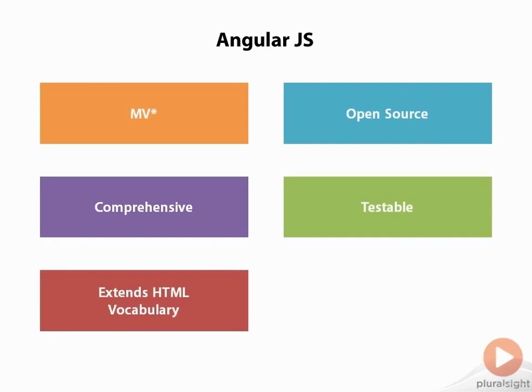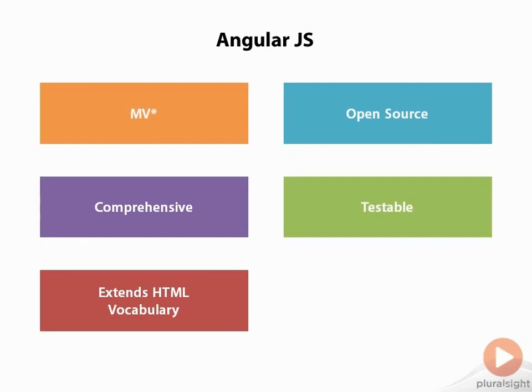Perhaps the one attribute of Angular that sets it most apart from the rest of the MV Star frameworks is the fact that it extends HTML by providing its own elements and properties, called directives, that are used to interact with your HTML DOM. Basically, Angular lets you teach your HTML new tricks. Imagine if HTML had been designed for applications and not for documents. That is how Angular thinks of HTML, and the ability it gives you to teach your HTML new tricks is a result of this thinking.